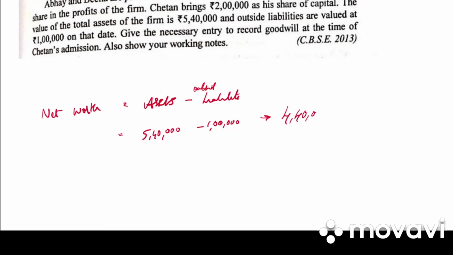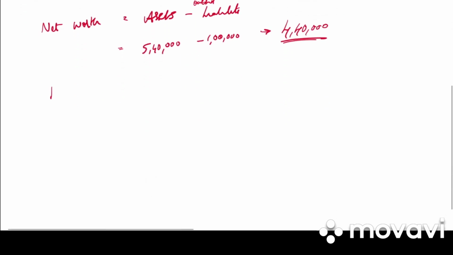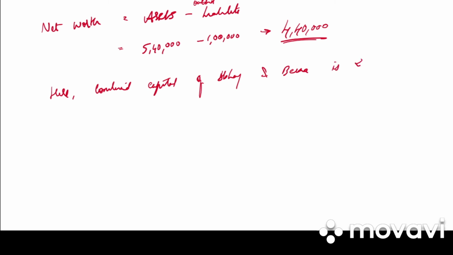So the net worth will be 4,40,000. So in this problem, write down under that your combined capital of Abhay and Veena is rupees 4,40,000.